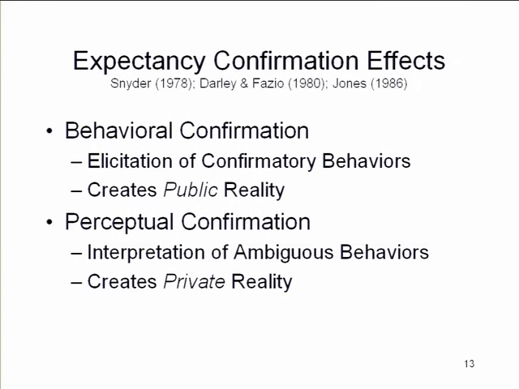They can see, oh yeah, that's right, he's like this or he's like that. Or in the case of when the target's behavior is ambiguous, we have a set of perceptual confirmation processes where I can interpret the target's behaviors as if they were consistent with my expectations. And here, what's happening is, by virtue of perceptual confirmation, I'm creating a private reality. I'm bringing my mental representation of reality in line with my expectations and beliefs. In either case, whether we're creating a public reality or a private reality, beliefs are creating a reality that we're trying to understand.